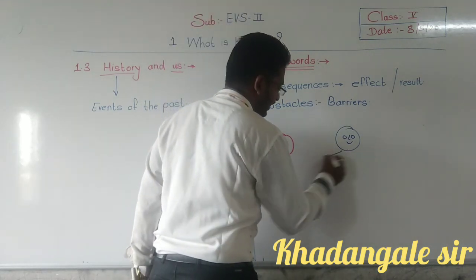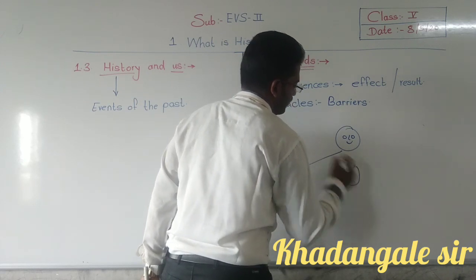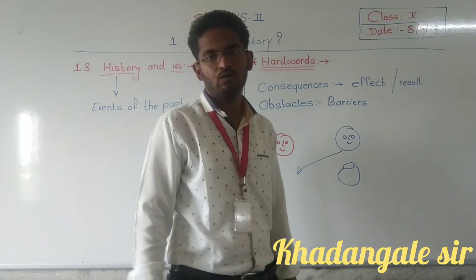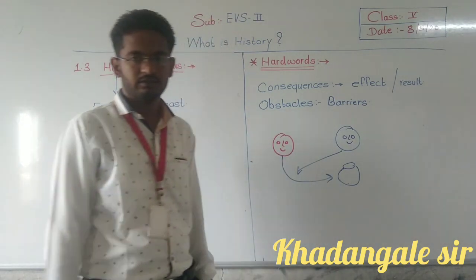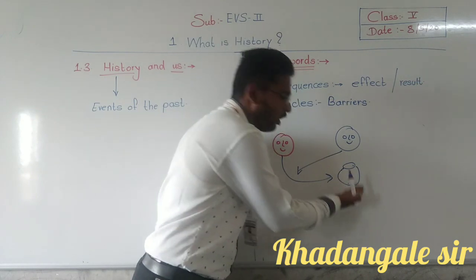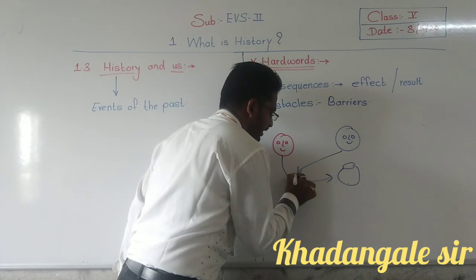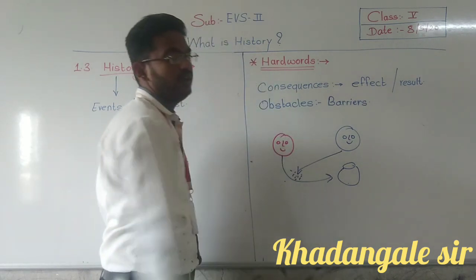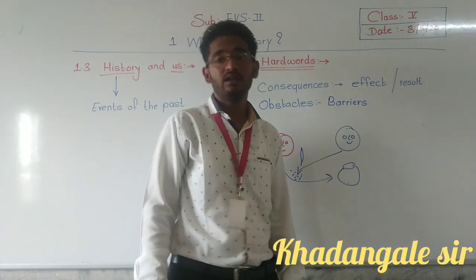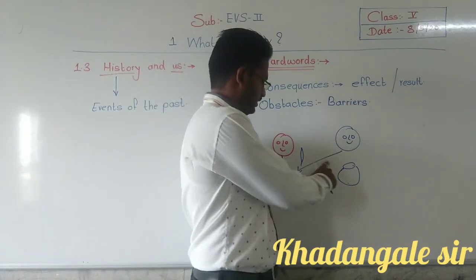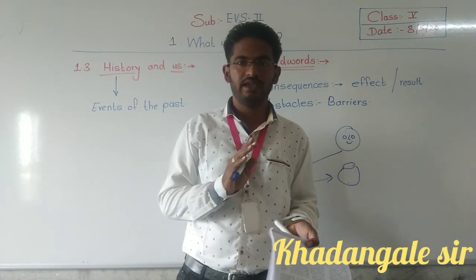This person will take pots from him to store water. In replacement of the pots, the farmer will give him some food grains. So he will get food, he will get pots. Like this, give and take.